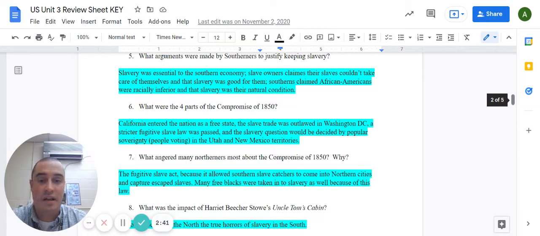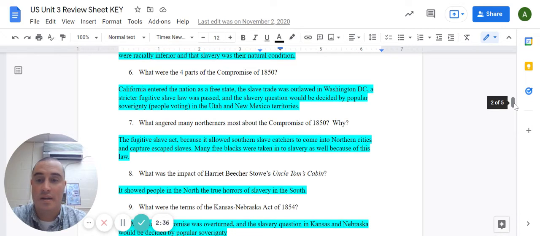Number six, we're talking about the Compromise of 1850. Four parts of that compromise were: California entered as a free state. The slave trade was outlawed in Washington, D.C. A very strict fugitive slave law was passed that allowed Southern slave catchers to come north to capture escaped slaves. And finally, the slavery question under this compromise would be decided by popular sovereignty in Utah and New Mexico territories. And remember, popular sovereignty means people voting as to whether to have slavery or not.